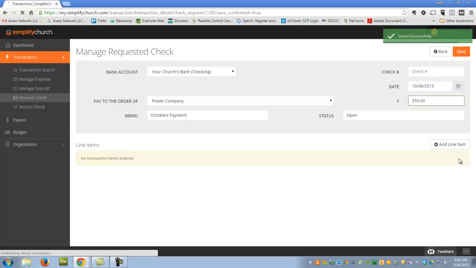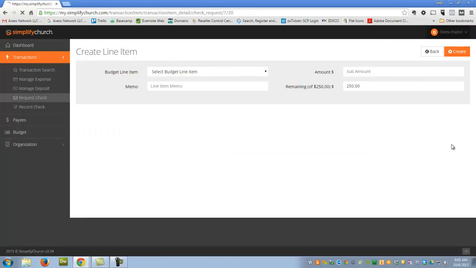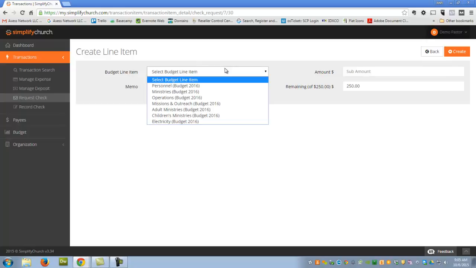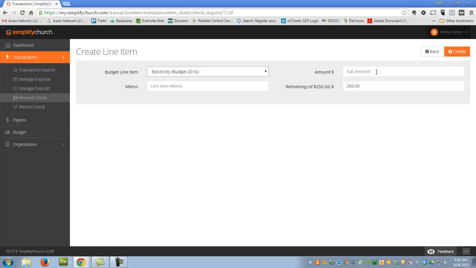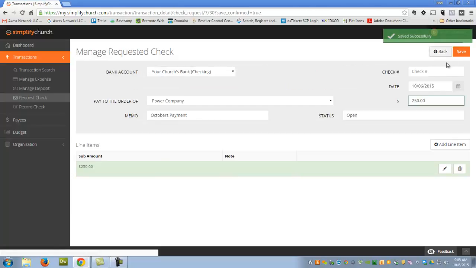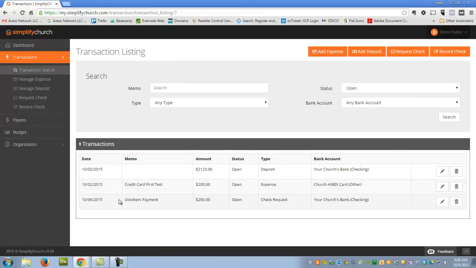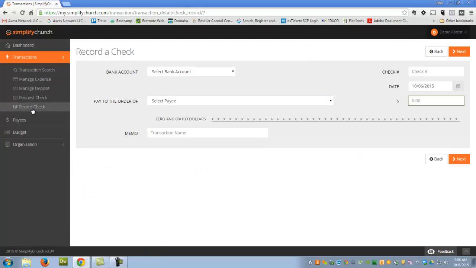We click on next. It'll then ask us to add a line item, and this is the budget line that this needs to be tied against. So we'll come in here under electricity, and it's the full amount. You do have the ability to break it out. We'll create that, and if this shows green, then the line item's total matches the total of the check. We can hit save, and that will submit the check. Now if we go back to transaction search, you will see that that check is now shown here as an open request.